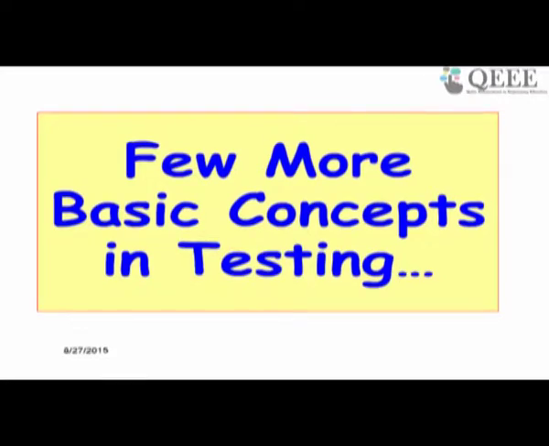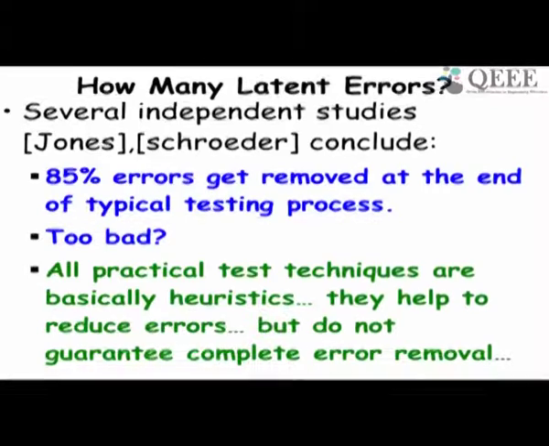Now let's discuss a few more testing concepts before we look at the test methodologies. Once a software is tested thoroughly, how do we know how many errors still remain? It's been studied by several researchers.